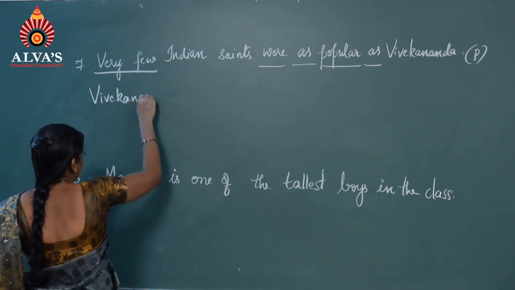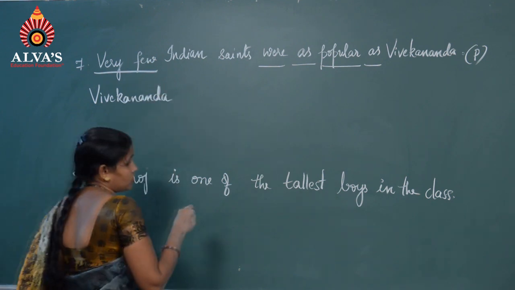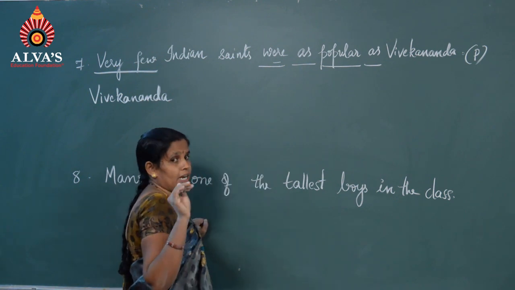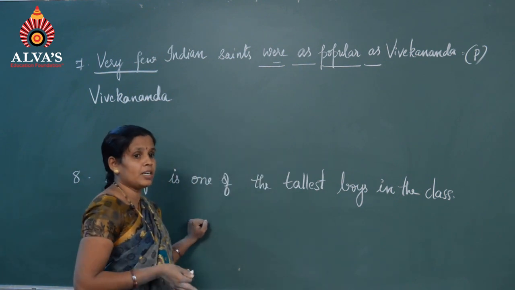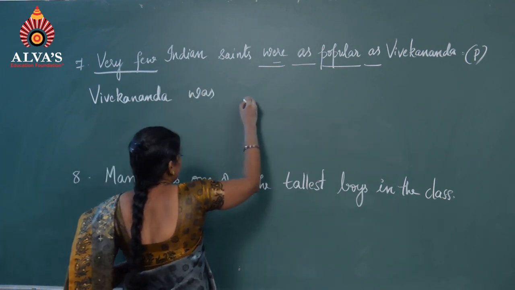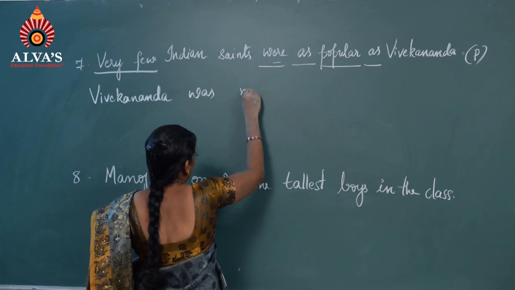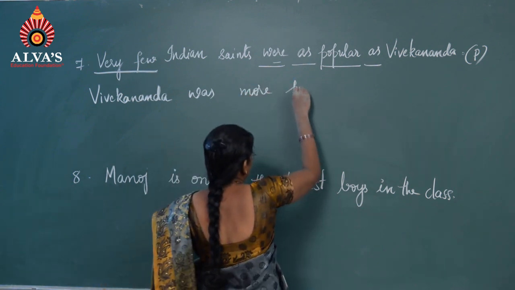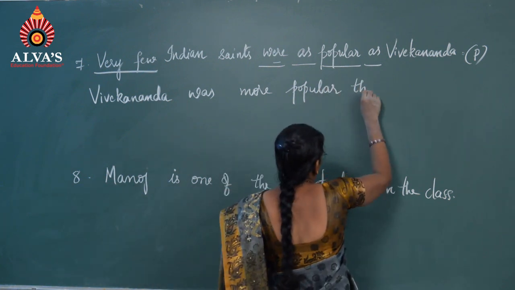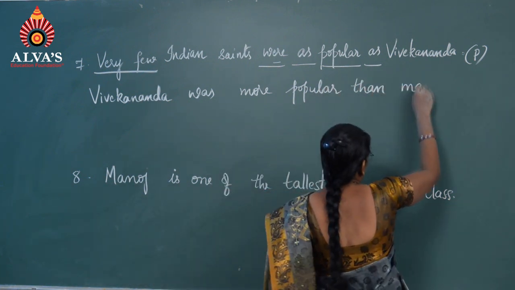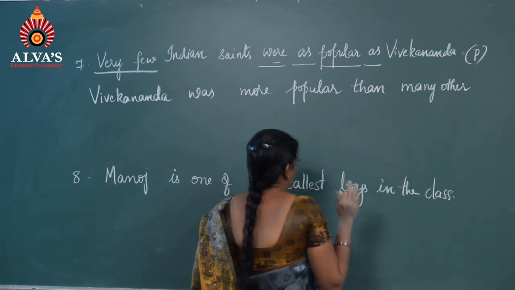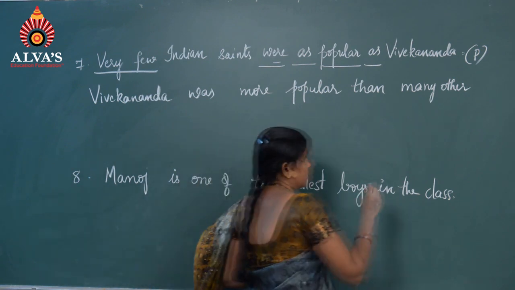Vivekananda. Even you see tense of the statement, it is in a past tense. So, you have to write same tense for the following degrees. Vivekananda was more popular than many other Indian saints.